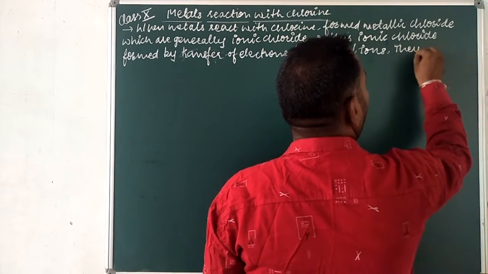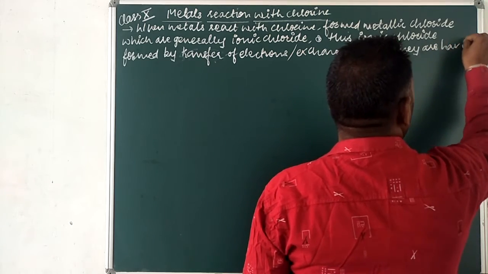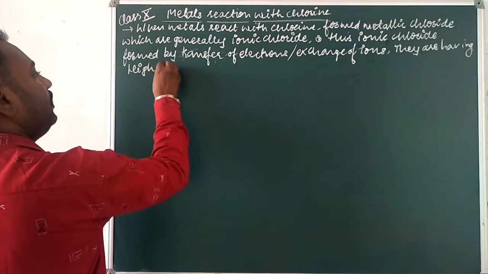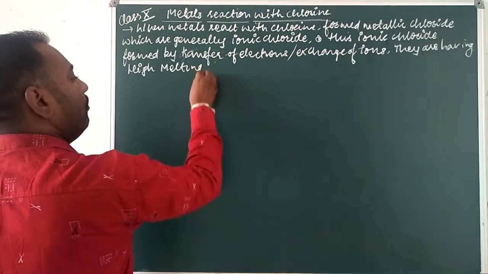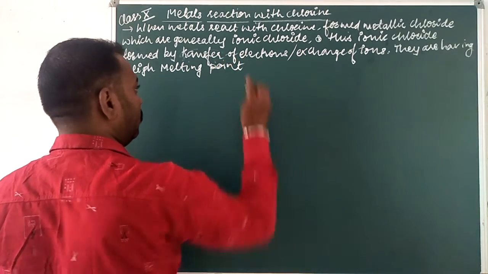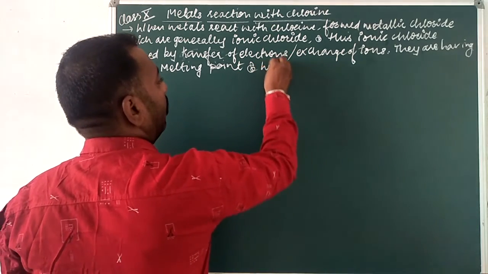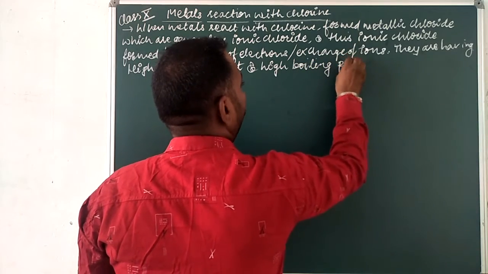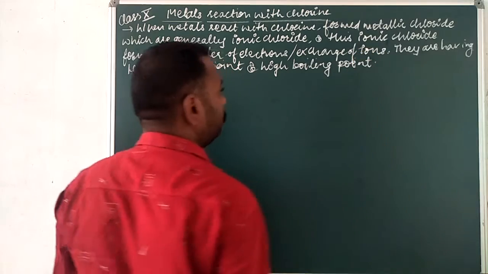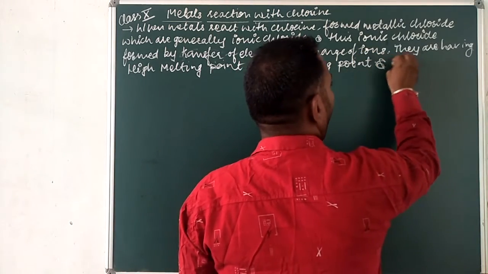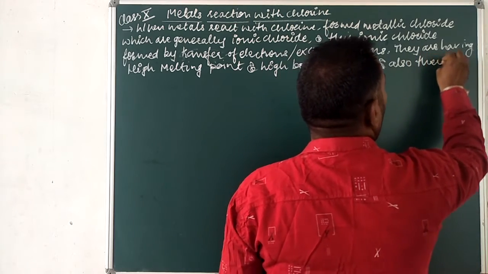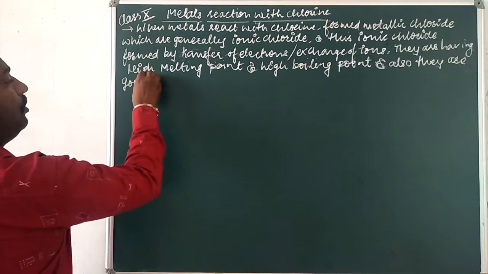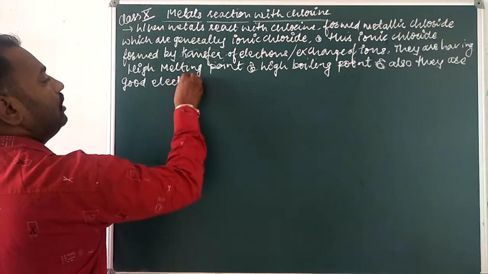They have a high melting point and high boiling point, and also they are good electrolytes.